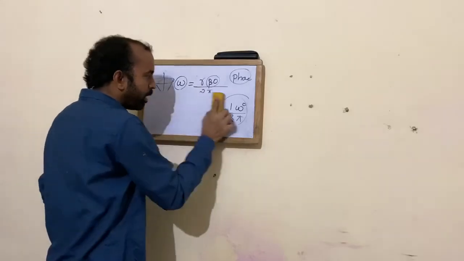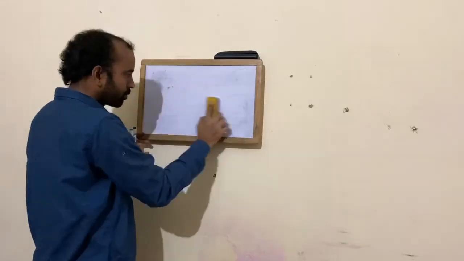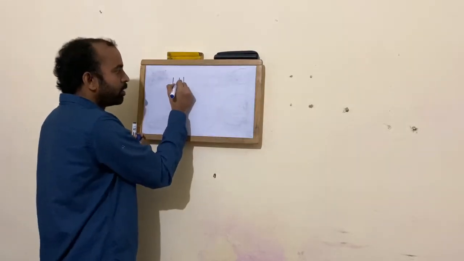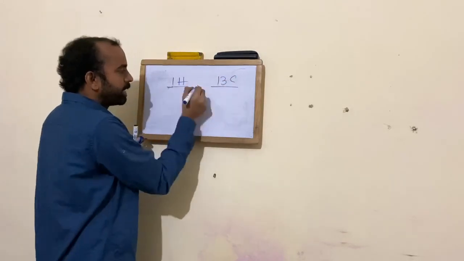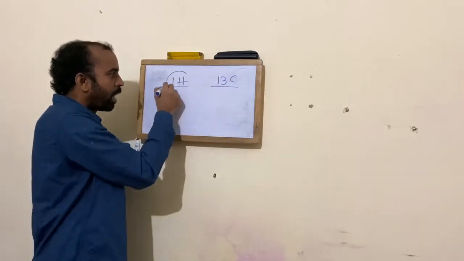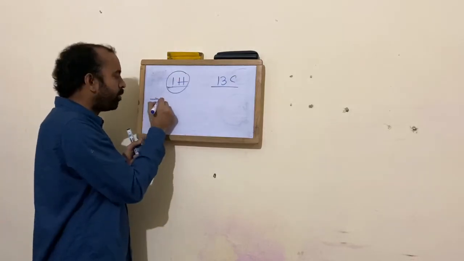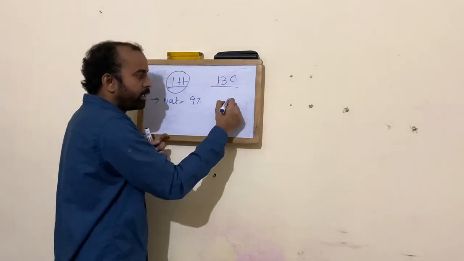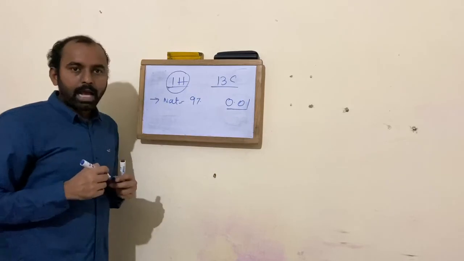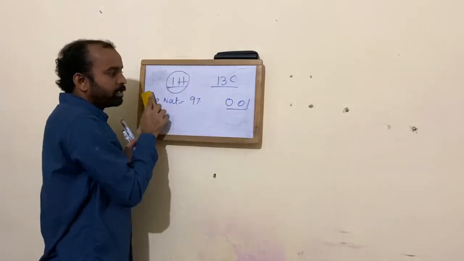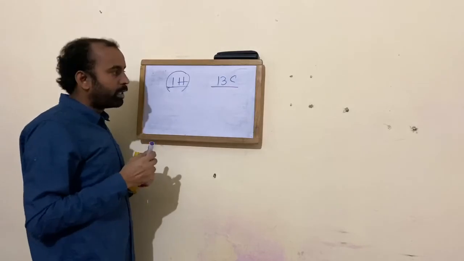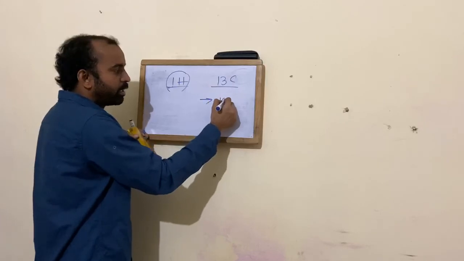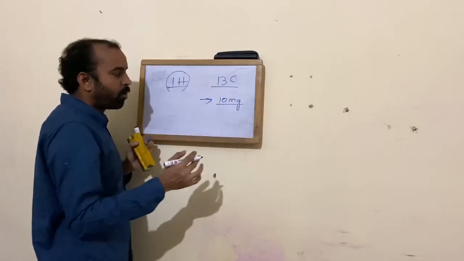Now let us see, even in 13C, what is the difference between 1H NMR and 13C NMR? In 1H NMR, the 1H protons are highly abundant. The natural abundance is very high, somewhere around 96 to 97 percent, whereas in 13C it is only about 1 percent abundance. As the nuclei are least abundant, you require a strong magnetic field for orientation, as well as a larger sample content. Here at least 10 milligrams of sample is required as a minimum quantity.